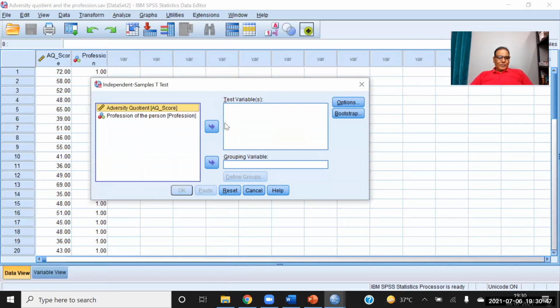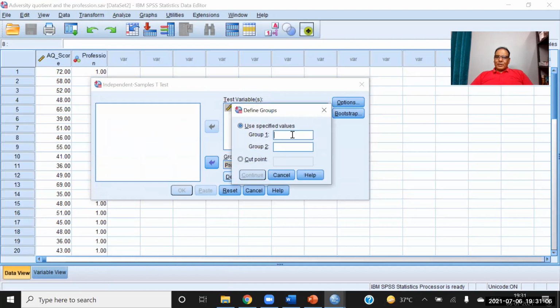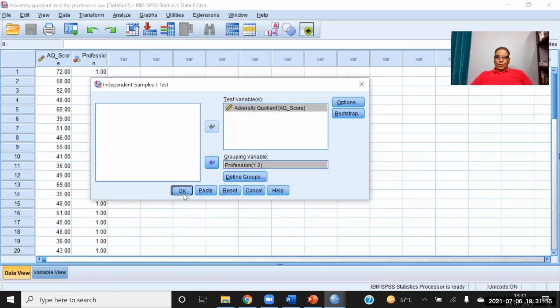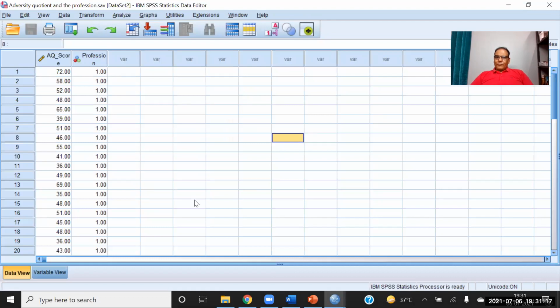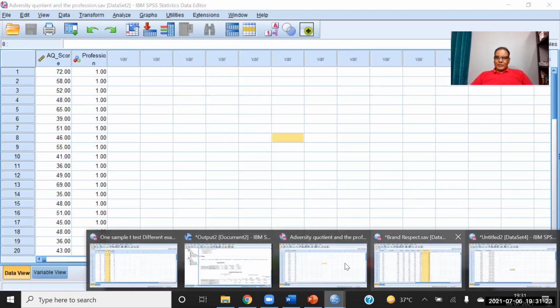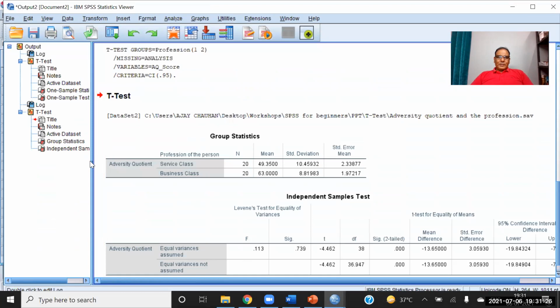The adversity quotient goes to the test variable and the independent categories go to the grouping variable. The software is asking what numbers you are giving to them. So I click on Define Groups. Group 1 is 1 and group 2 is 2. Continue and OK. So this is the command of the independent sample t-test, and let's see the result. So this is the result.